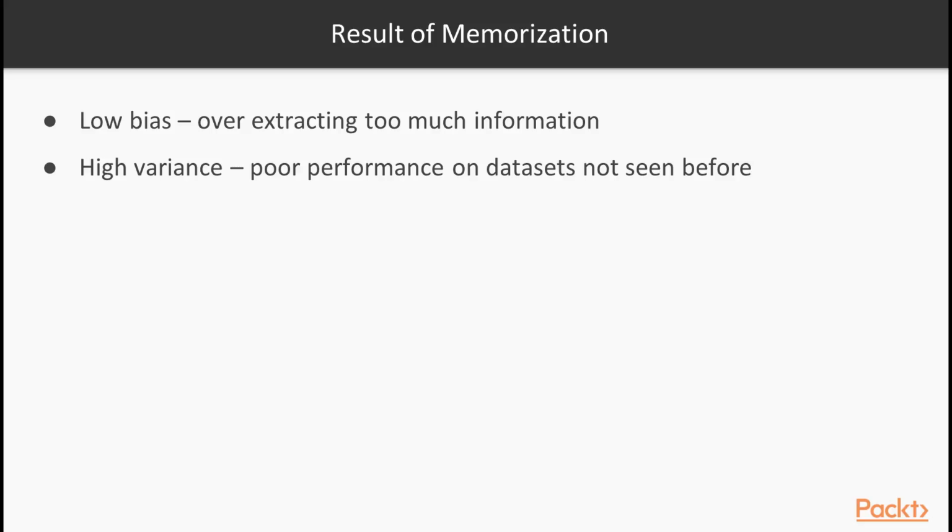Now let's look into overfitting, underfitting, and the bias variance trade-off. The phenomenon of memorization can cause overfitting. We are over-extracting too much information from the training sets and making our model just work well with them, which is called low bias in machine learning. However, at the same time, it will not help us generalize with data and derive patterns from them. The model, as a result, will perform poorly on datasets that were not seen before. We call this situation high variance in machine learning.